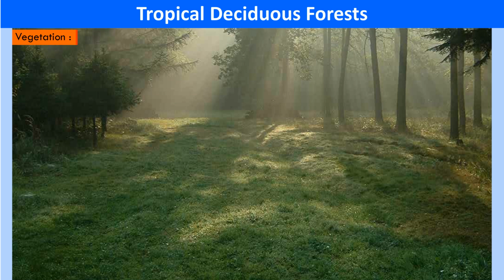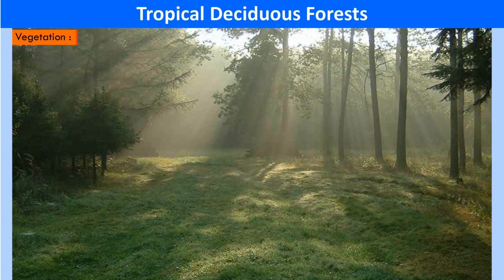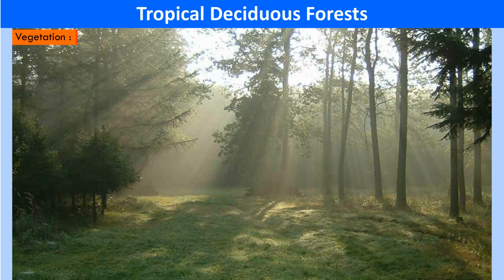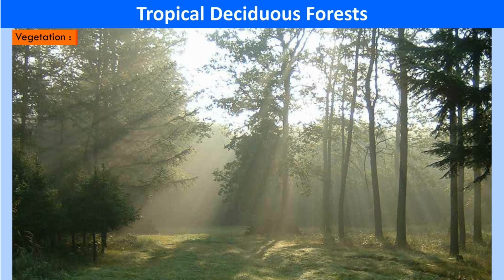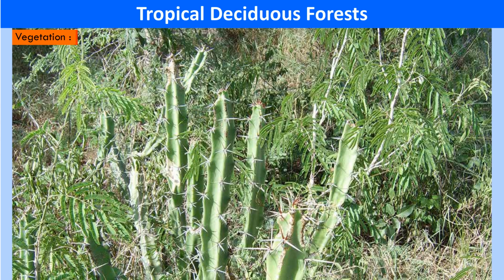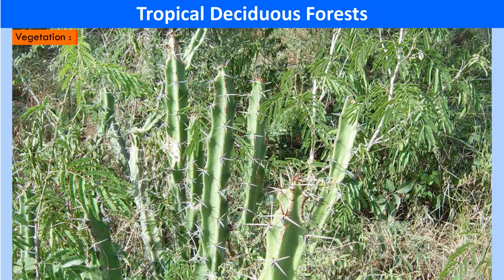Vegetation. The seasonal nature of rainfall has led to the deciduous type of vegetation where trees shed their leaves in the dry season to conserve moisture. The trees are of medium height, widely spaced, and forests are less dense, thus allowing penetration of sunlight. A thick undergrowth of bushes and shrubs is found here.